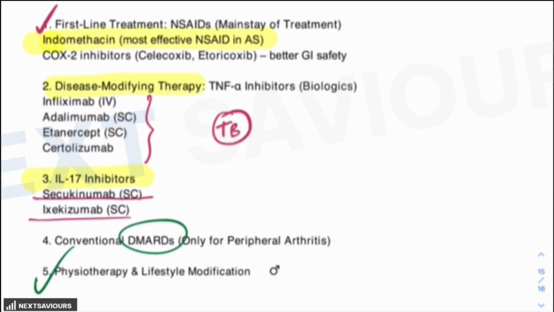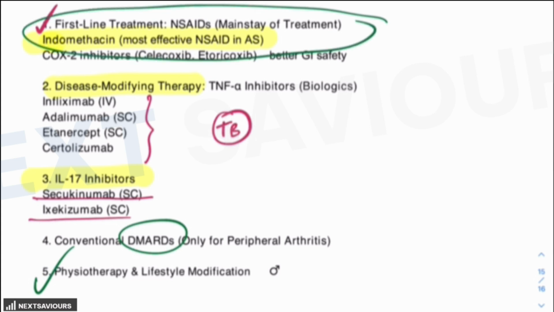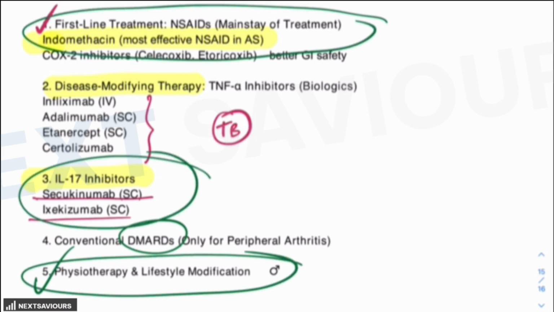As far as corticosteroids are considered, they have a very limited role, and surgery obviously for refractory cases where there is a spinal deformity that requires correction, or hip involvement which might require the total hip replacement. So this is the profile for the management of the patient who is suffering from ankylosing spondylitis. As far as NEET PG students are concerned, you should be focusing on the first line management, the newer drugs, and physiotherapy, which is extremely, extremely important.